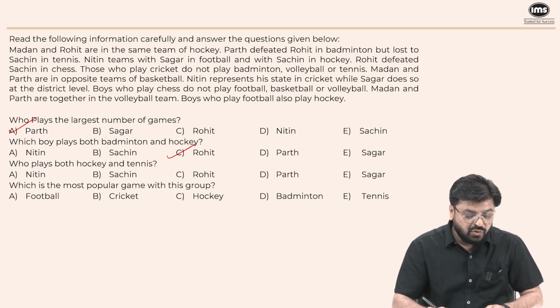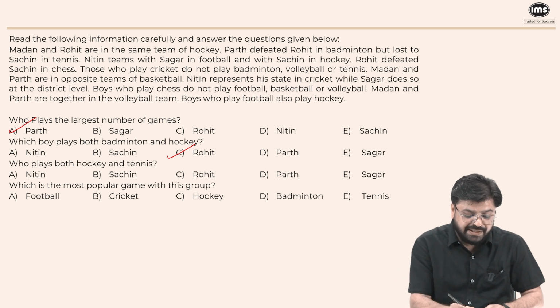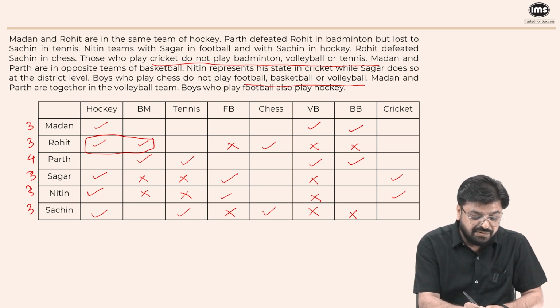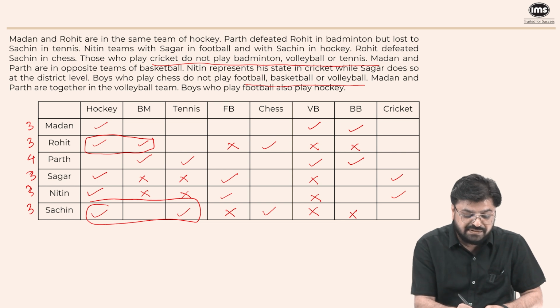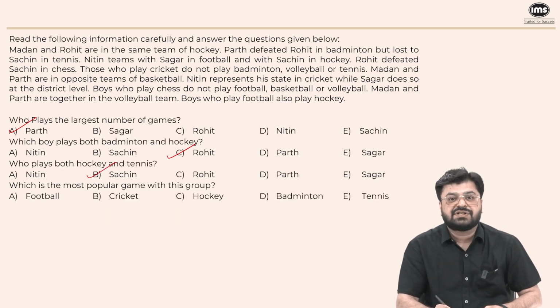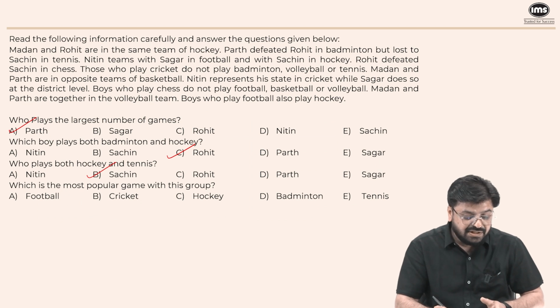Next, who plays both hockey and tennis? There is one person, Sachin, who plays both hockey and tennis. That is Sachin.